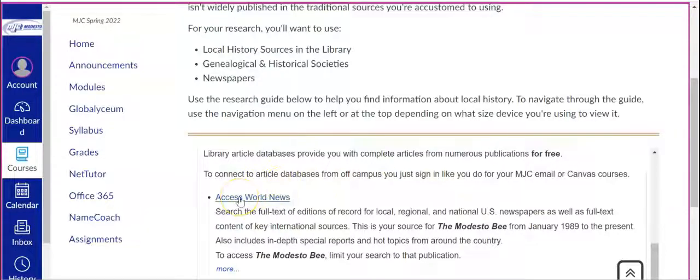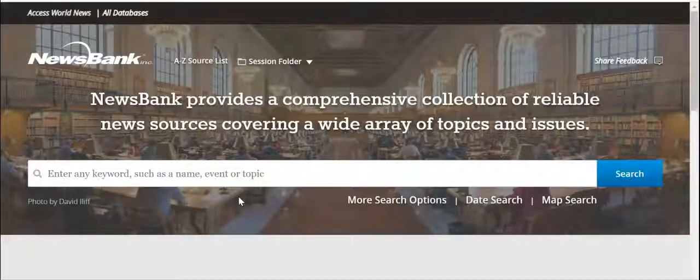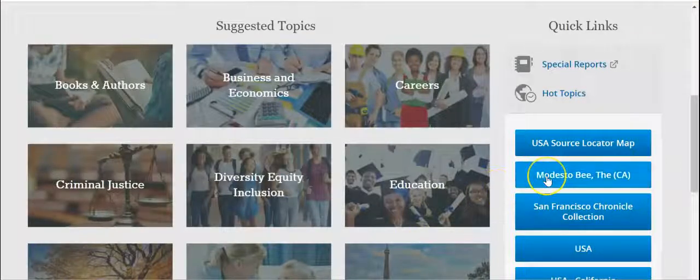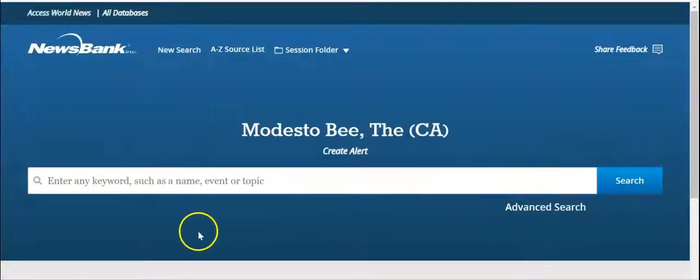Now click on that. If you're away from campus or using Wi-Fi, you'll need to log in just like you do for Canvas. Scroll down and select Modesto Bee, California from the menu on the right. Click on the Modesto Bee. Now you enter your search terms in your search box.